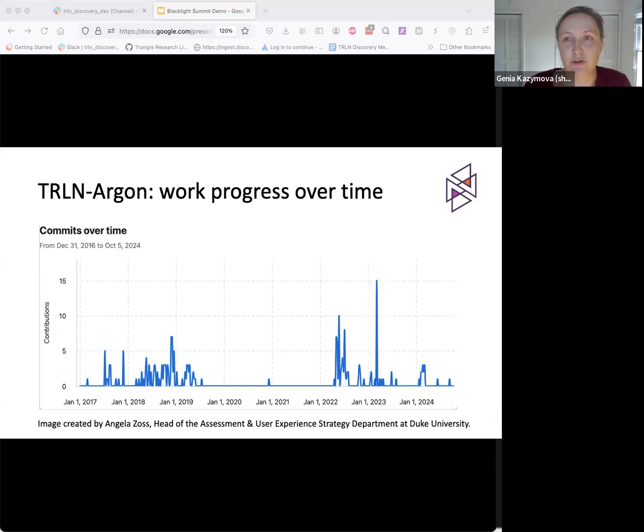In this graph, I'd like to show you the process of our work over time. The spike in 2022 shows the effort on upgrading to Blacklight 7. The next spike in 2023 reflects the work on the Solr 9 upgrade. After that, we upgraded to Rails 7, and currently we are working on the Blacklight 8 upgrades. As you can see, over the past 2 to 3 years, most of our efforts have been focused on version upgrades to keep our application up to date.